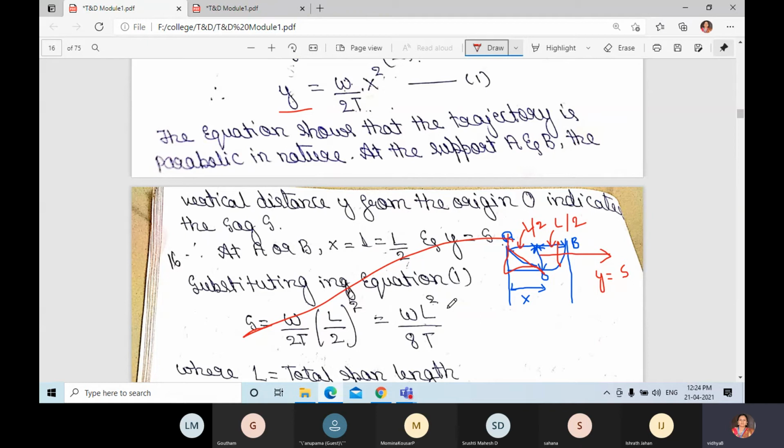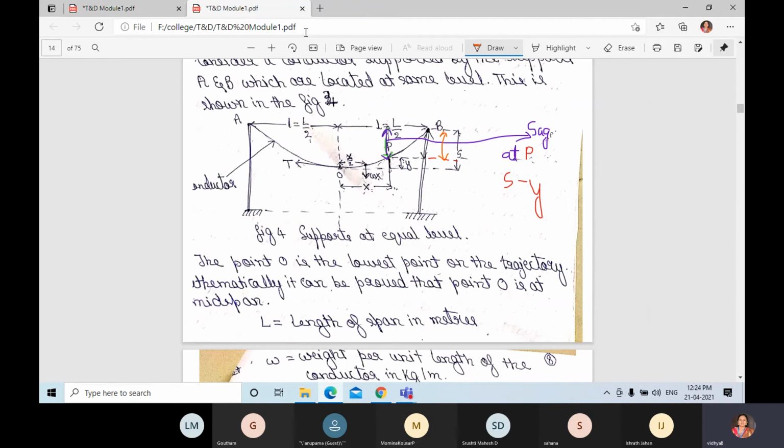Now we know the value of S and we know the value of y, but what we want is the sag at point P. You can observe this figure, I have written here sag at P. Now we know the y value and we know the total S value.